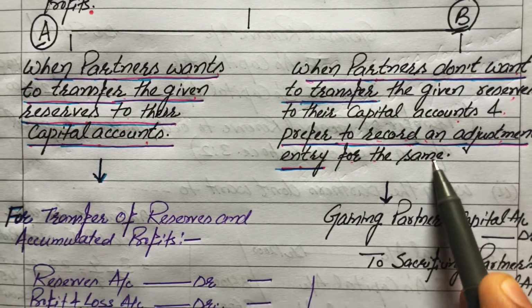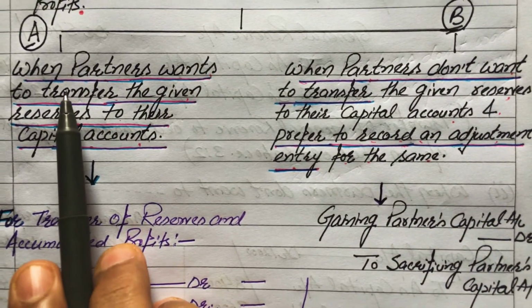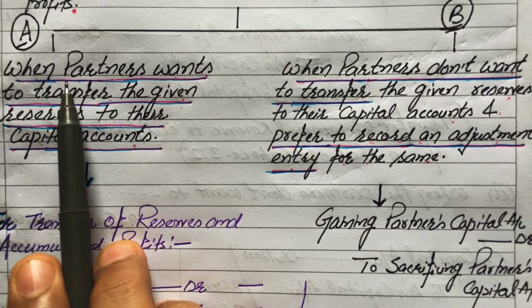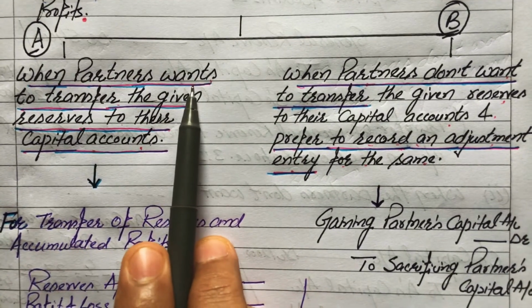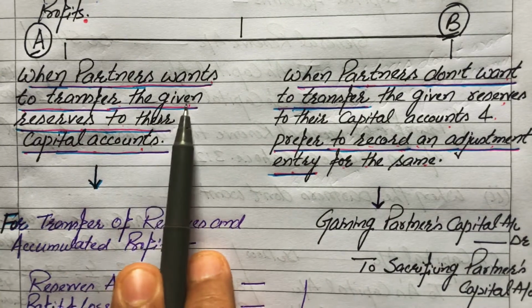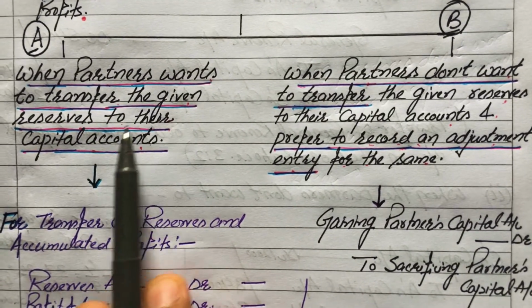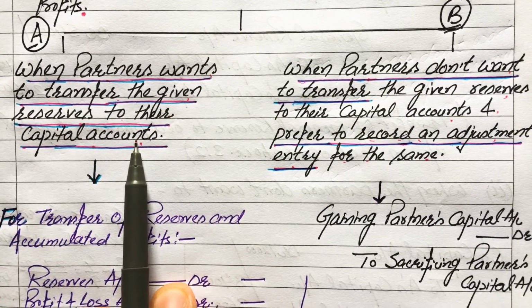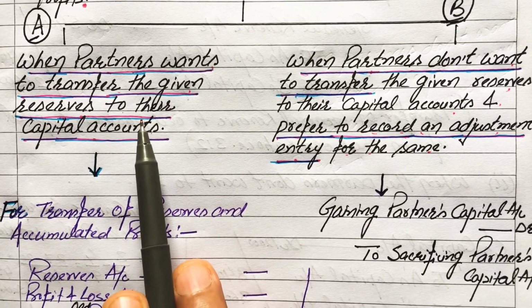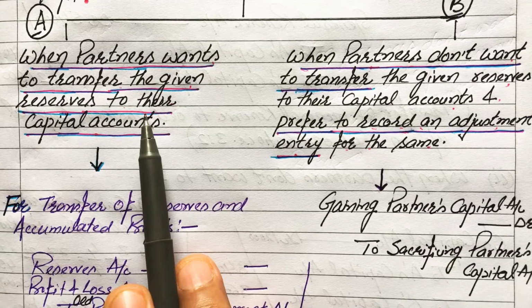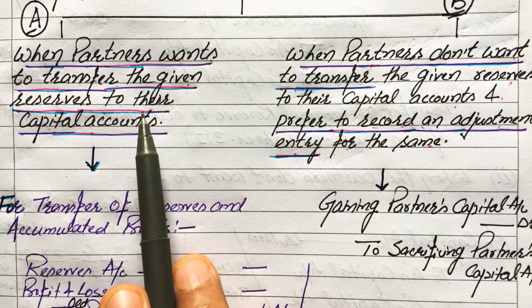prefer to record an adjustment entry for the same. First of all, we will learn about the treatment of reserves and accumulated profits when partners want to transfer the given reserves to their capital accounts. It means to close the balances of given reserves, accumulated profits and losses.